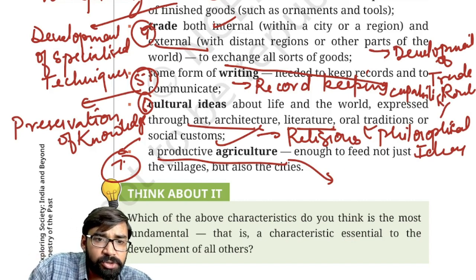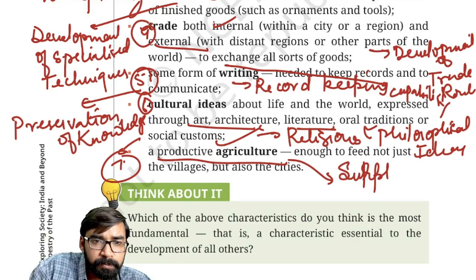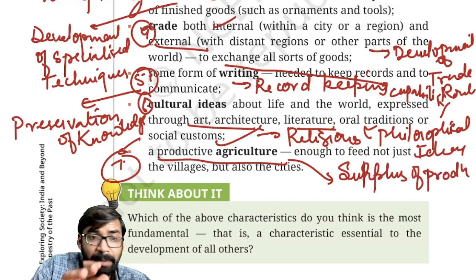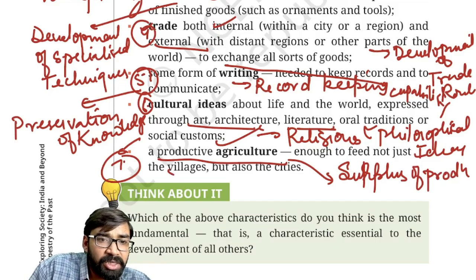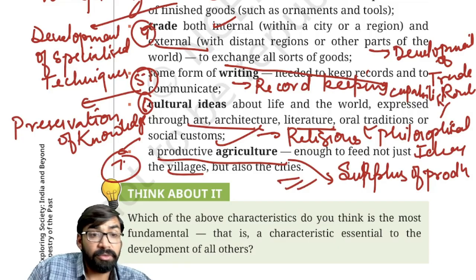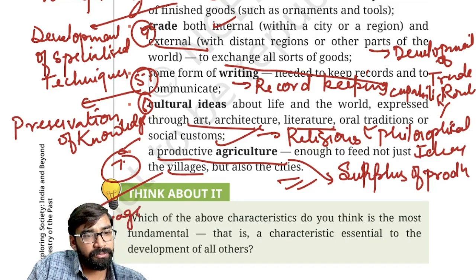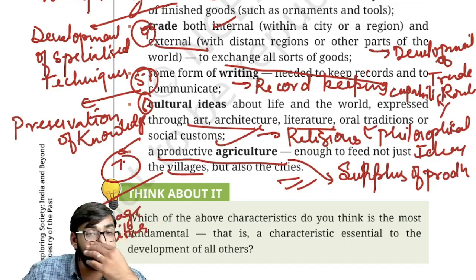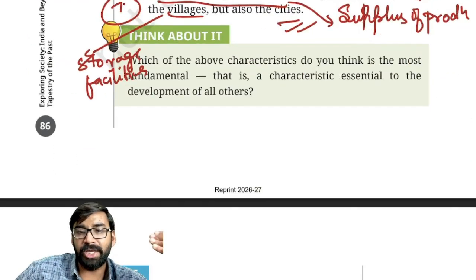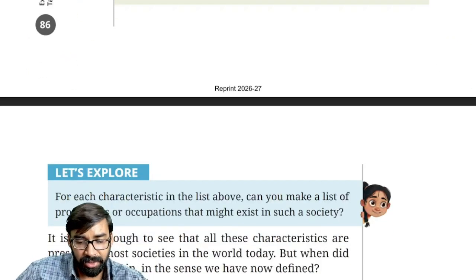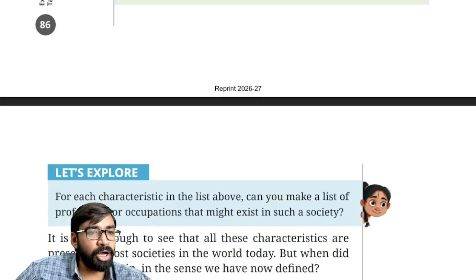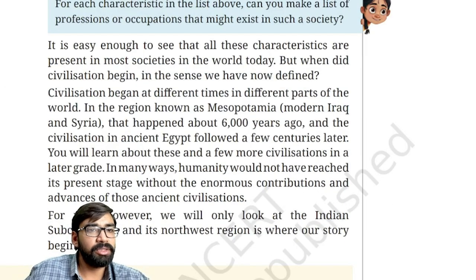So in this, the main focus is on surplus of production or surplus production, right? Which means capacity to feed not just villages but also the cities. Then when agriculture is promoted, you also need storage, right? We also need storage facility. So in this chapter we are going to see these kind of features, and based on these, important sites are there. Clear?